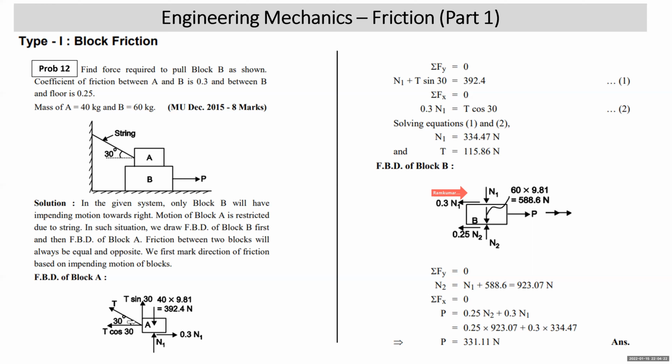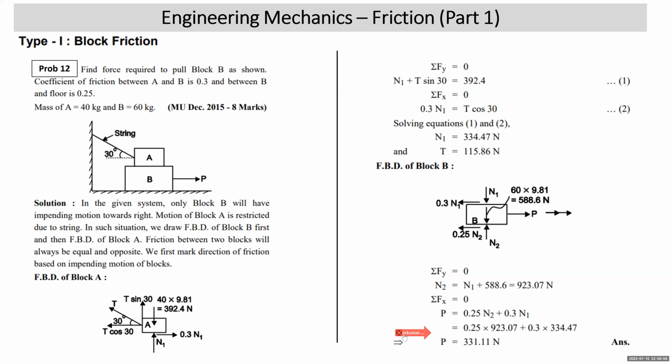So we first solve the FBD of block A. Sigma Fy equal to 0 is N1 plus T sin 30 is 392.4. Sigma Fx equal to 0, T cos 30 is 0.3 N1. Solving the two equations, you get N1 and T. Now we draw the FBD of block B. Sigma Fy equal to 0 gives you N2 equal to N1 plus 588.6. Sigma Fx equal to 0, P is equal to 0.3 N1 plus 0.25 N2. Substitute the values of N1 and N2, you get the value of P. So here there is only one possibility of impending motion, and that is block B.